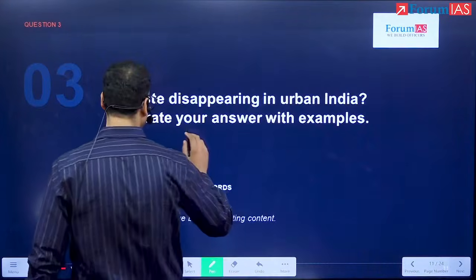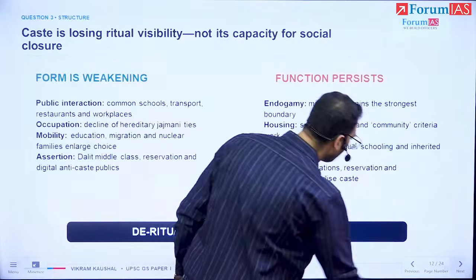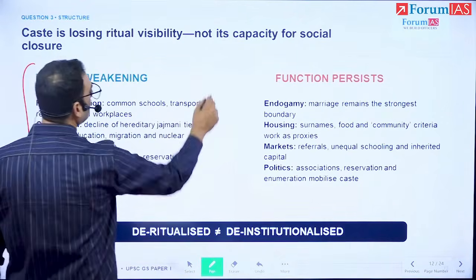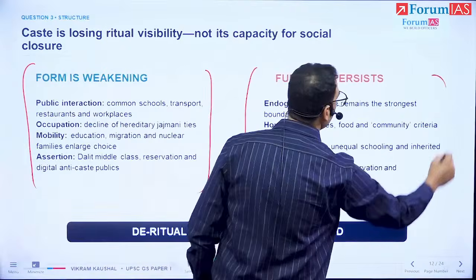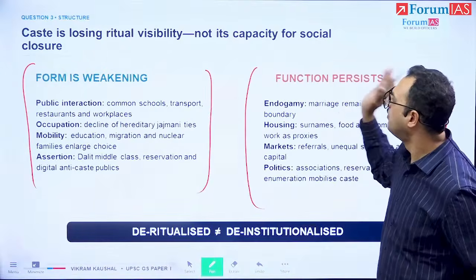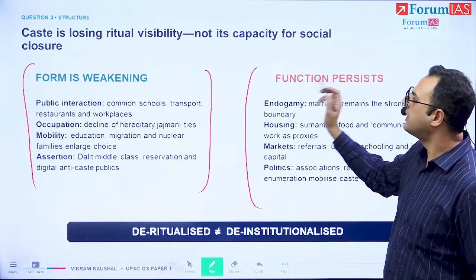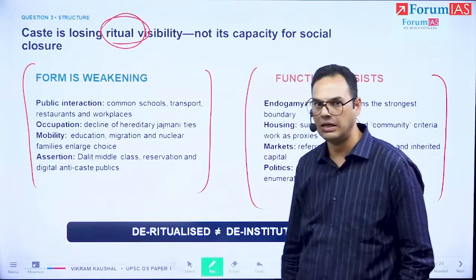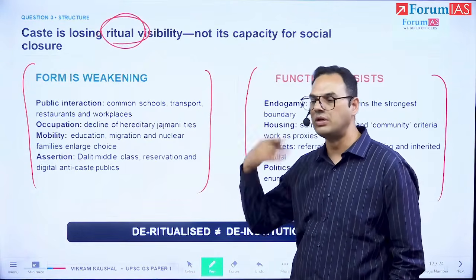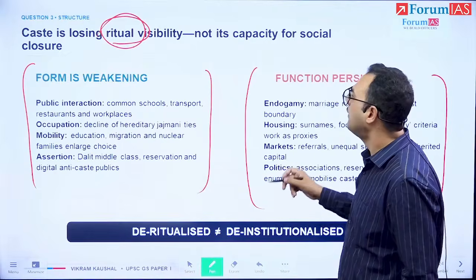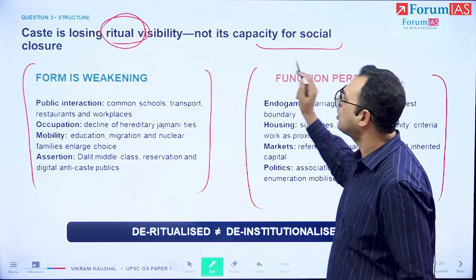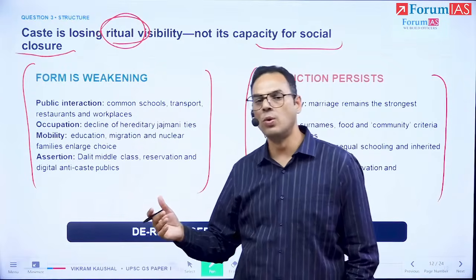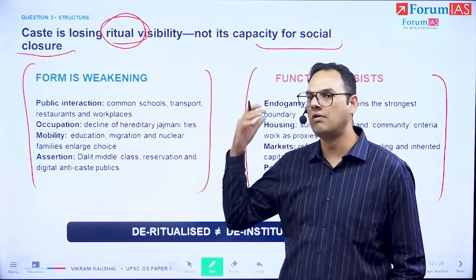So the question seems quite straightforward, and for understanding the answer, the structure of it, first of all, the main point that we have is that while caste is losing the ritual aspect of visibility, the traditions and customs that were associated with it, the capacity for closing social doors towards opportunities still remains.